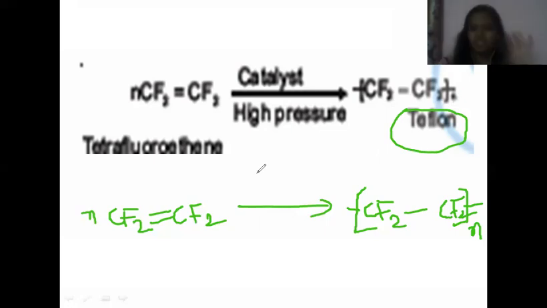Teflon is used in a very famous example, that is in our non-stick cookware, in kitchen utensils, non-stick pans and all are made up of Teflon. In waterproof fabric you use Teflon, and in medical applications also, like some surgical devices, Teflon is used. These polymers are made use of in such cases. So just remember some of the uses also.